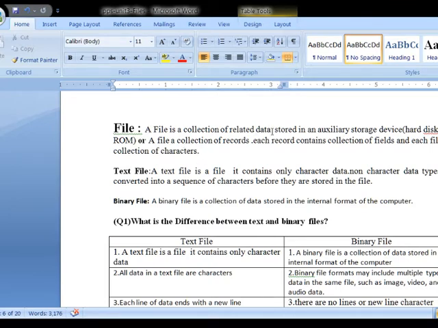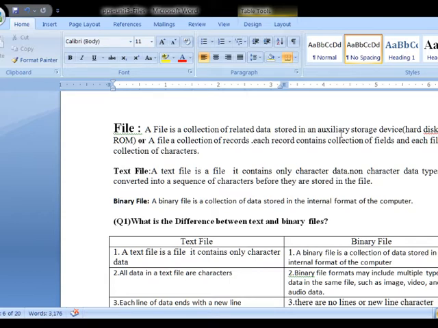A file is a collection of related data stored in an auxiliary storage device, that is called hard disk or CD-ROM. In another way we can also define, a file is a collection of records. Each record contains a collection of fields and each field is a collection of characters. In general, a file is a collection of related data stored in a secondary storage device or auxiliary storage device. A file is nothing but a collection of related data stored in the hard disk.